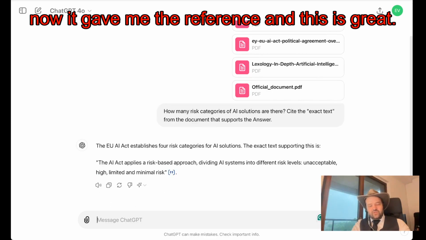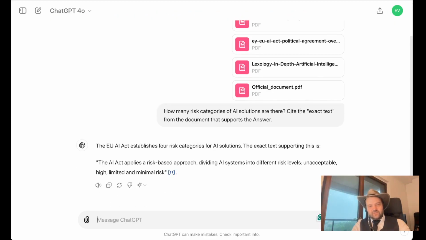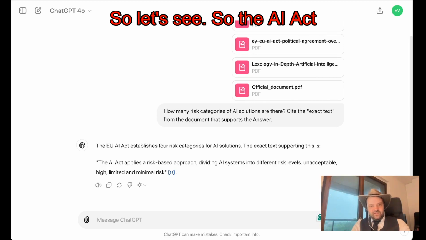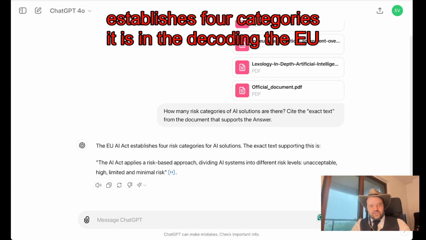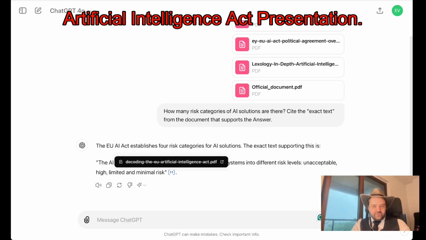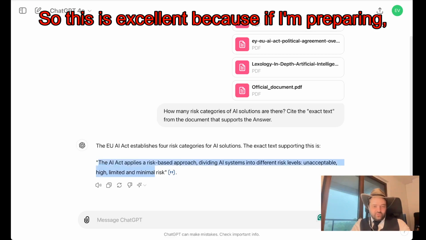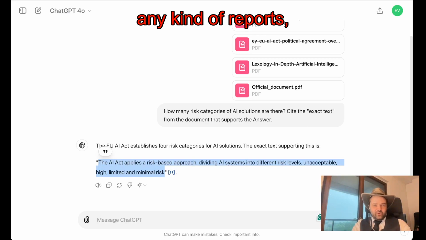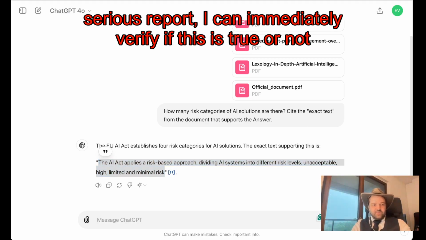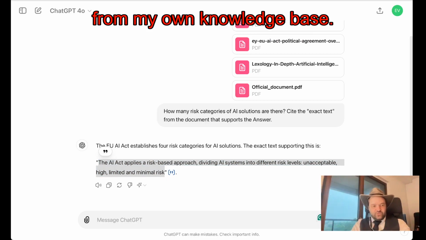Okay, now it gave me the reference, and this is great. The AI Act establishes 4 categories. It is in the Decoding the EU Artificial Intelligence Act presentation, and the text is this. This is excellent, because if I'm preparing any kind of serious report, I can immediately verify if this is true or not from my own knowledge base.